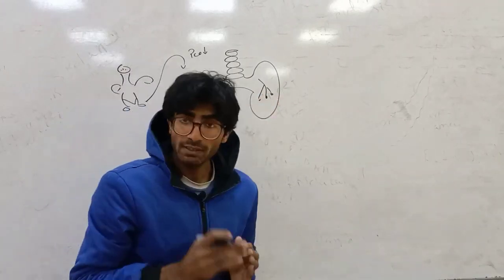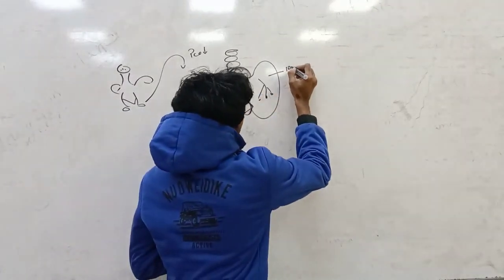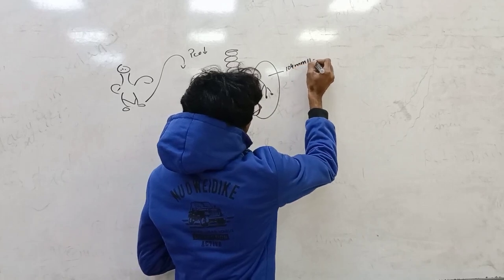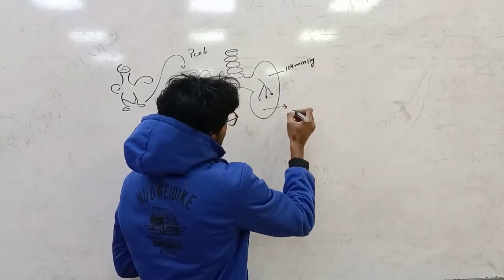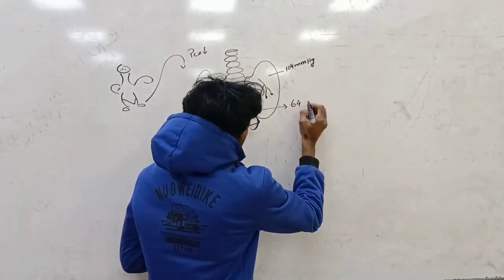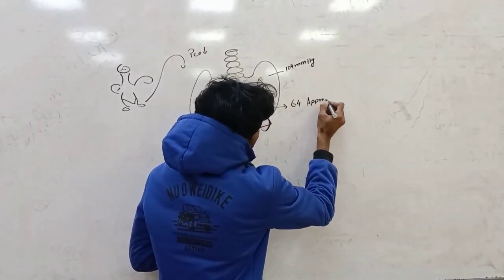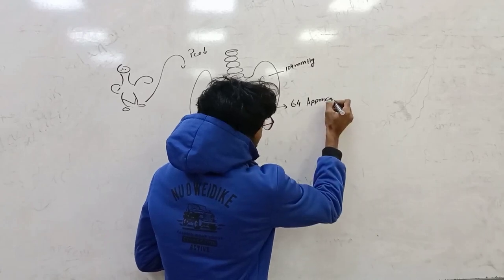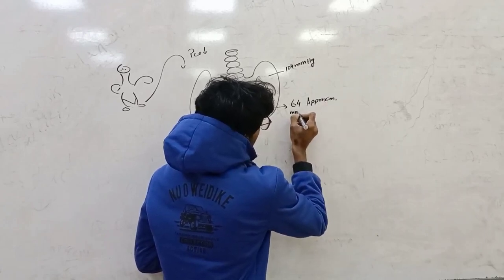The normal partial pressure in the lungs is 104 millimeters of mercury. But at high altitude it decreases and approximately drops to 64 millimeters of mercury.